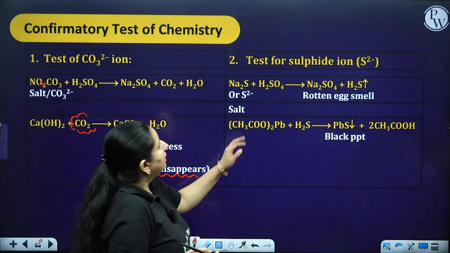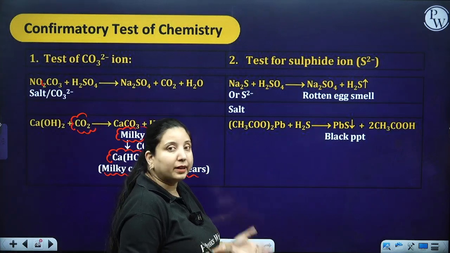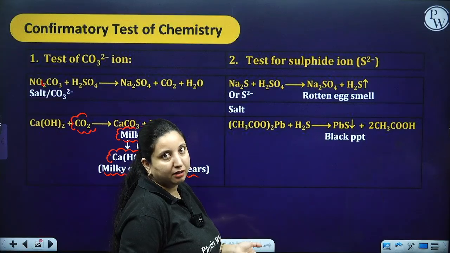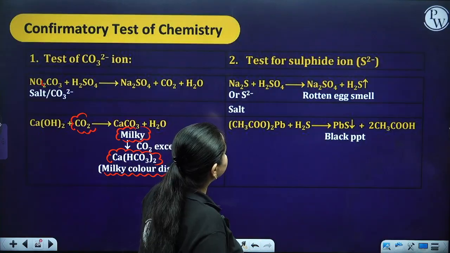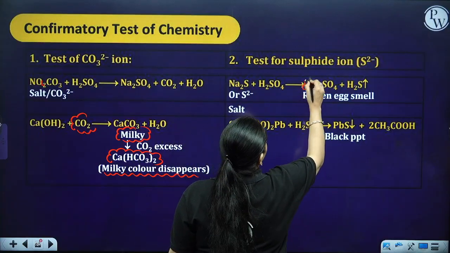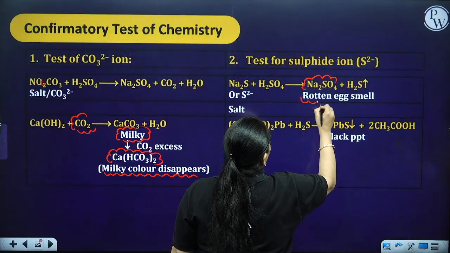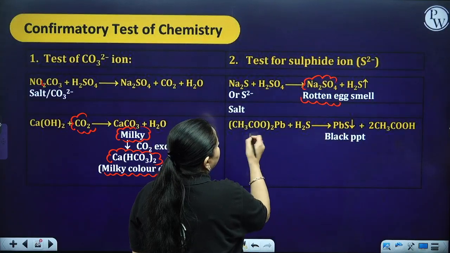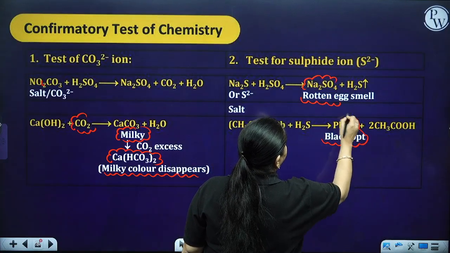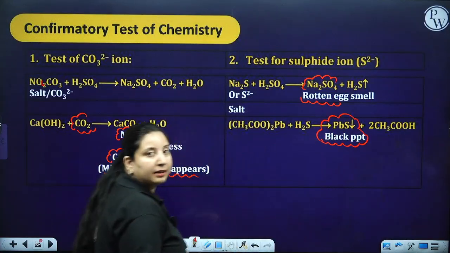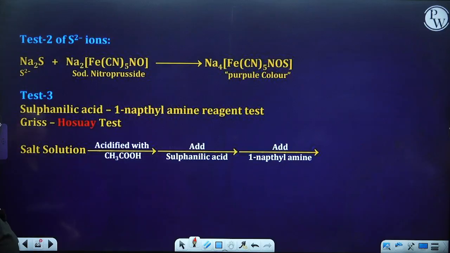Okay. Now suppose I got a rotten egg like smell, it means a sulfide. H2S gas released, sulfide anion is present. So Na2S plus H2SO4, I am going to get sodium sulfate and the rotten egg smell. Lead acetate with H2S is going to give me a black precipitate of PbS and acetic acid.